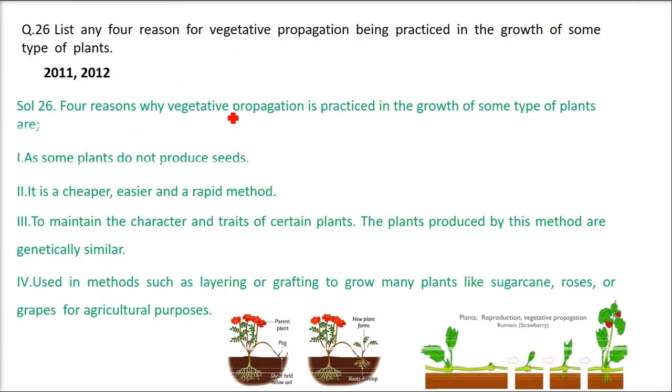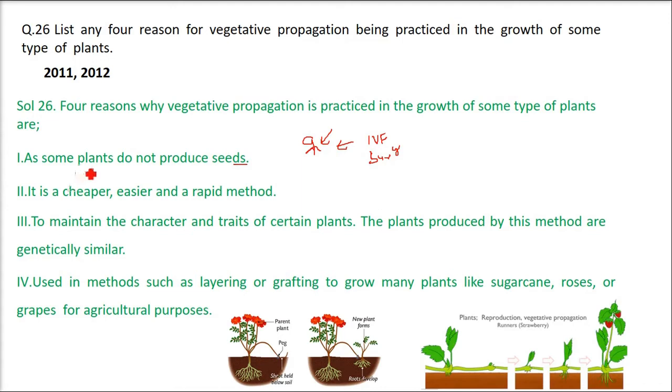List any 4 reasons for vegetative propagation being practiced in the growth of some type of plants. Now this question is repeated again and again, that is why we are discussing it again. So 4 reasons why vegetative propagation is practiced in the growth of some types of plants: first of all, some plants do not produce seeds. For example, a woman cannot produce a child, she cannot conceive. So she can go for IVF, she can go for say surrogacy. So there are certain methods if a woman cannot conceive.